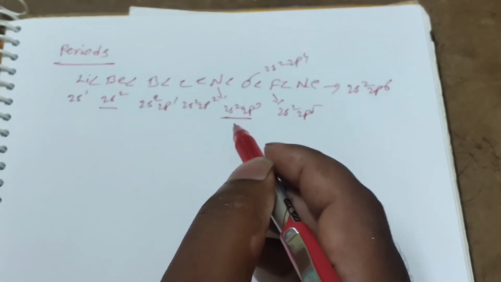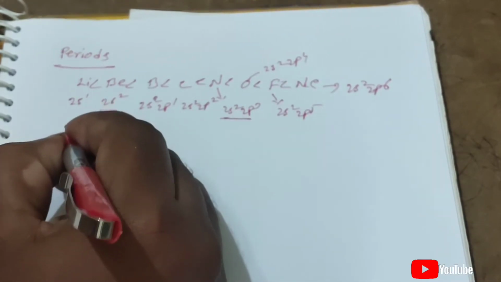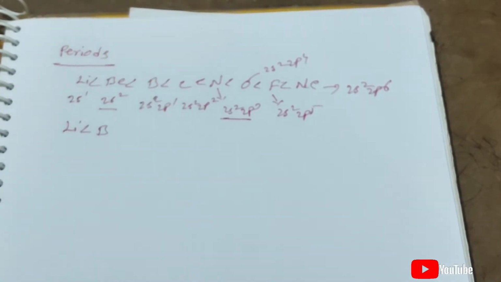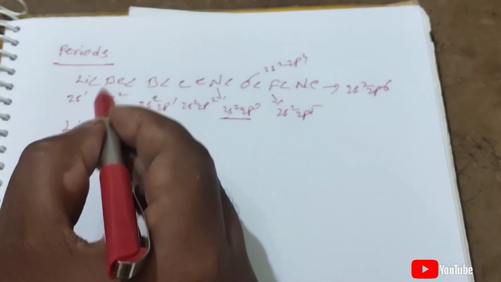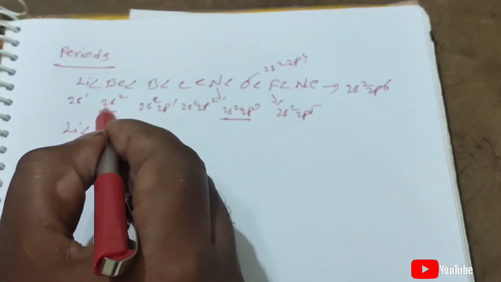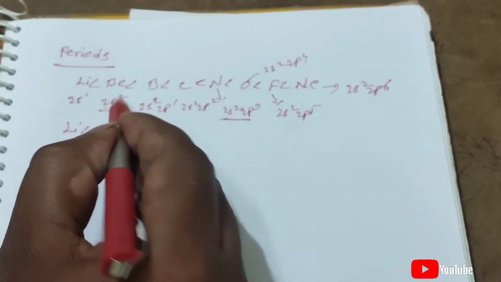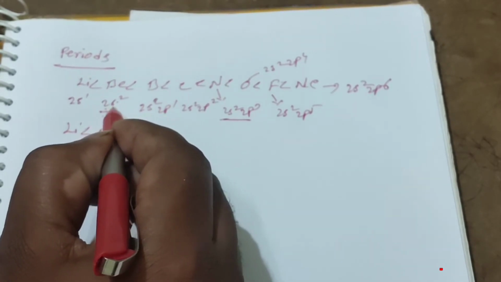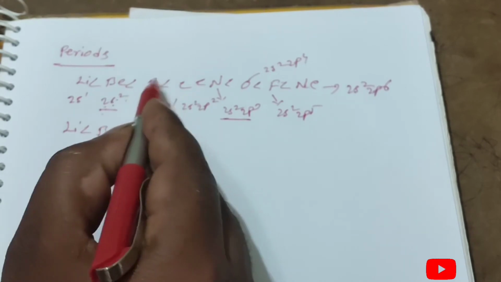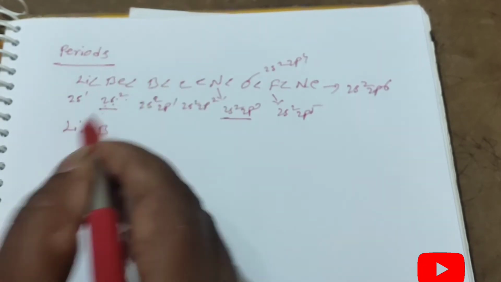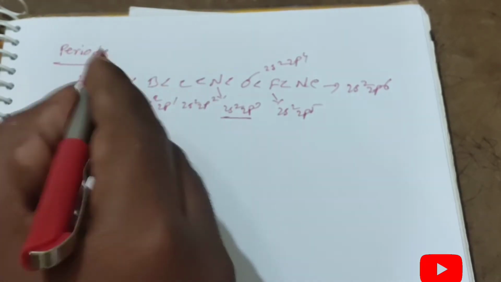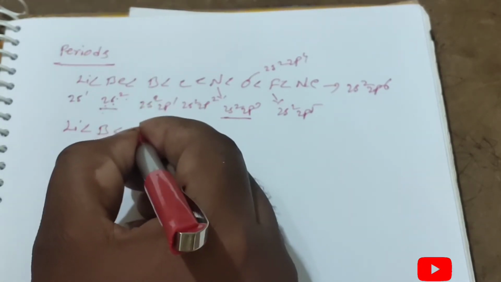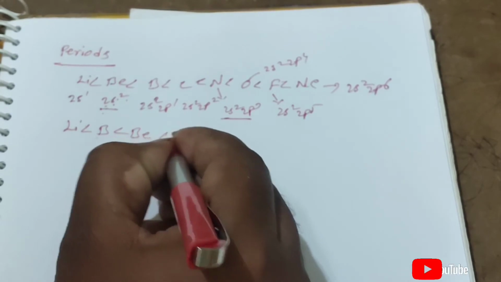Now the correct order is that lithium is less than boron. Why? Because in beryllium the 2s orbital is completely filled. That's why beryllium has a higher ionization energy value compared to boron. That's why boron is less than beryllium, which is less than carbon.